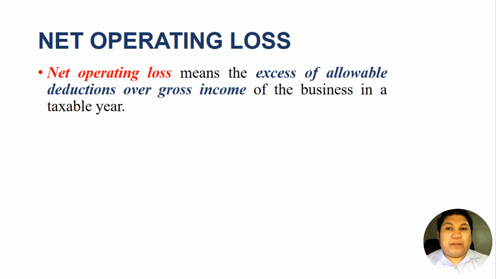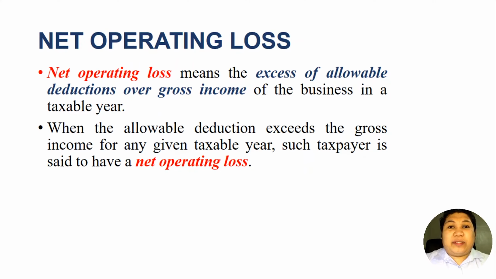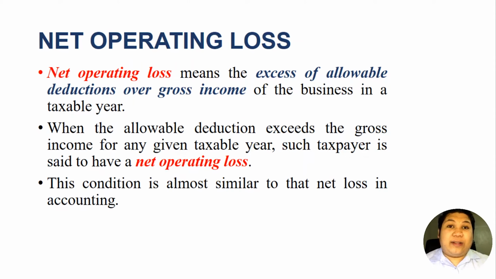So for example, if the taxpayer's income or revenue is only 100,000 pesos, and the cost of sales and expenses and everything deducted from the gross income amounts to 150,000 pesos. Therefore, in that case, the taxpayer's cost of sales and expenses exceeds the revenue. So there is said to be a net operating loss. Okay? When the allowable deduction exceeds the gross income for any given taxable year, such taxpayer is said to have a net operating loss. This condition is almost similar to net loss in our accounting subjects.